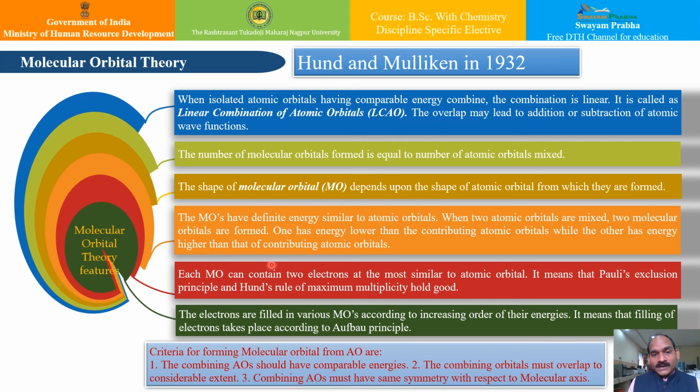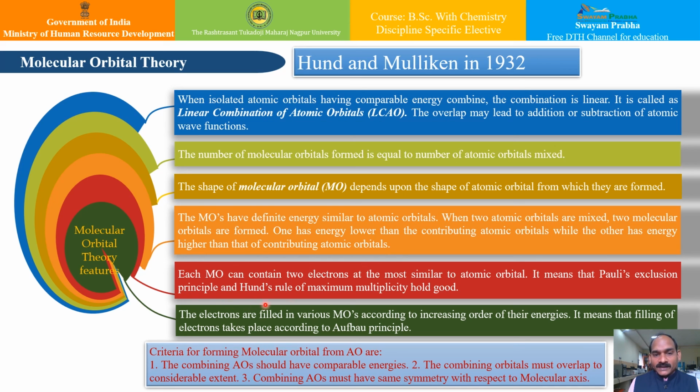Also, molecular orbitals have definite energy, similar to atomic orbitals. When two atomic orbitals are mixed, two molecular orbitals are formed, obviously. One has energy lower than the contributing atomic orbitals, while the other has energy higher than that of the contributing atomic orbitals. This we have seen. In case of even parity, the energy goes down, given by Eg, and the other molecular orbital, Eu, will always have higher energy.